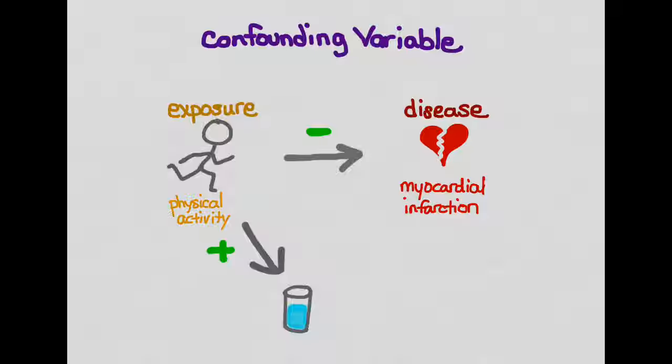And the answer is no, because there is no relationship here. So since there's no relationship between the variable fluid consumption and myocardial infarction, we don't think that fluid consumption would influence the risk of myocardial infarction. And so because of that, this fluid consumption is not a confounding variable, since there has to be a relationship between the potential confounding variable and the outcome. Now, if we found out that there was a relationship between fluid consumption and MI, then this could potentially be a confounding variable.